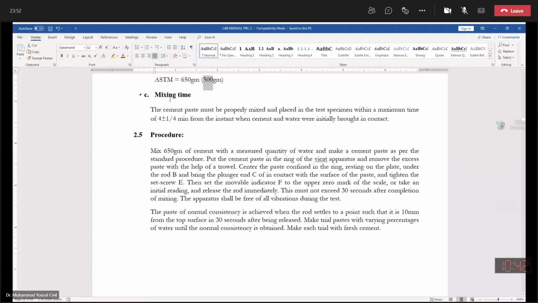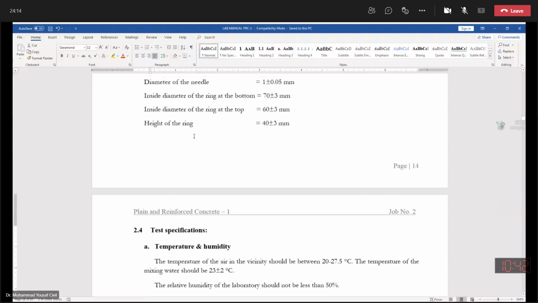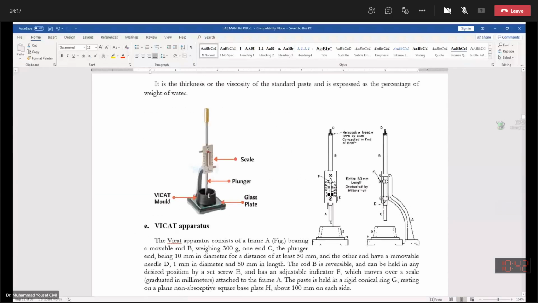And mixing time, when the water comes in contact with the cement: you should continue the mixing of the water with the cement for at least 4 minutes. Then after thoroughly mixing the water, you will prepare the paste. You will place this paste inside and flush the top surface of the cement paste. Then the plunger will be released, and then within 30 seconds,